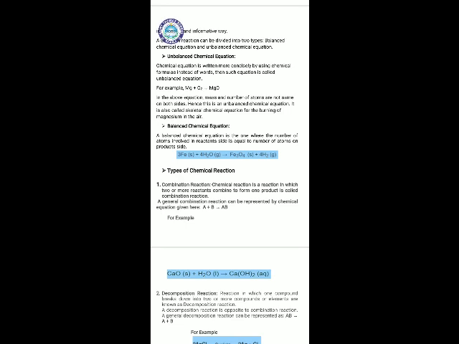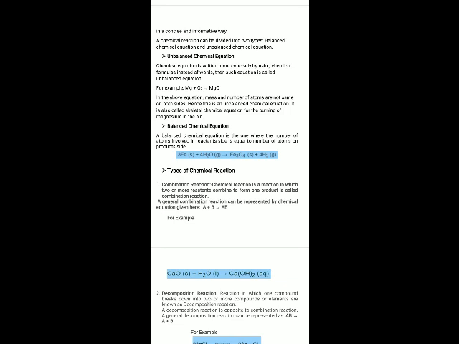Now you can match on both sides, the left hand side and the right hand side. On both sides the number of atoms are balanced. 3 Fe on the left hand side while 3 Fe on the right hand side. 8 hydrogen on the left hand side while 8 hydrogen on the right hand side. 4 oxygen on the left hand side while 4 oxygen on the right hand side.